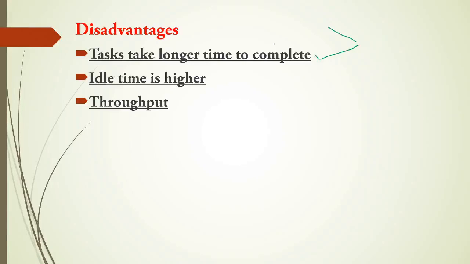Next is idle time is higher. As you all know, in a single processor only one task runs at a time. Then other tasks have to wait till the first task is finished. So CPU, memory and disk input output are not used properly. Because of waiting mode, most of the time the CPU is going to be idle. Some of the time input output devices are also going to be idle, even if there are waiting processes waiting for them.